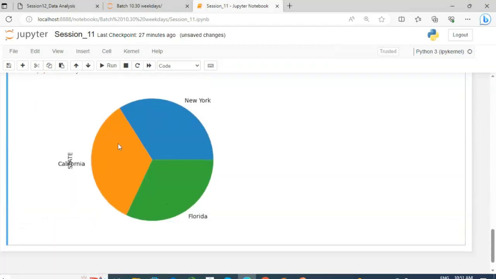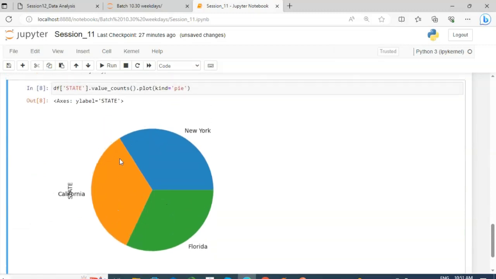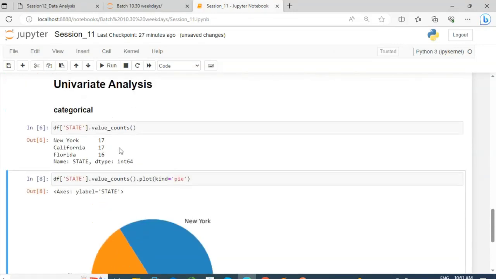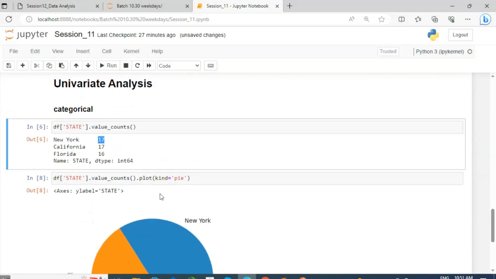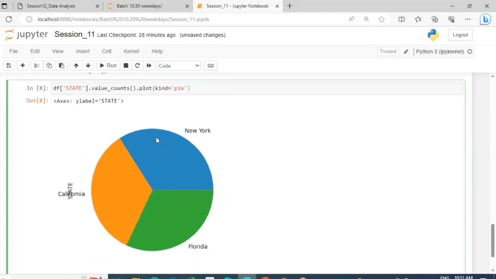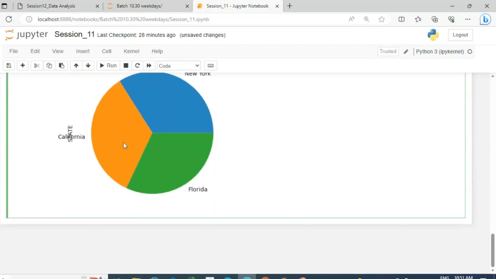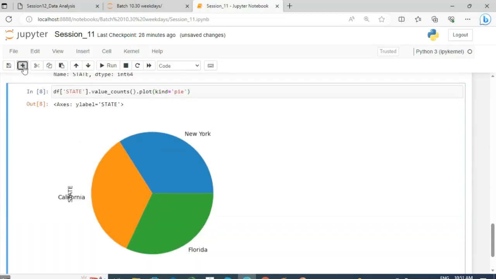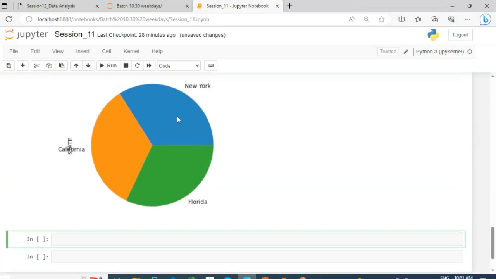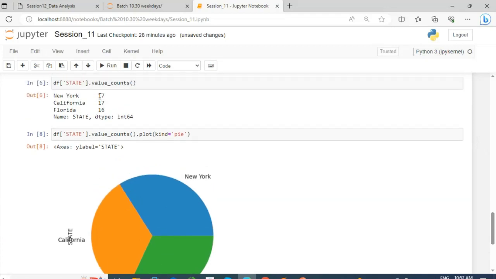So this is a pie chart for all the counts of this data. In this way we can plot this summary of the data into a chart. From this chart we can see all three categories have almost the same contribution, and here we can also see 17, 17 and 16, almost the same.